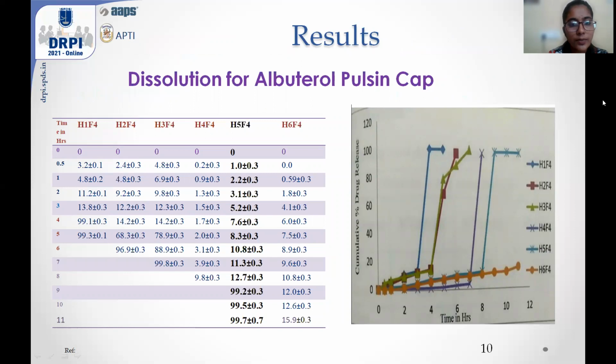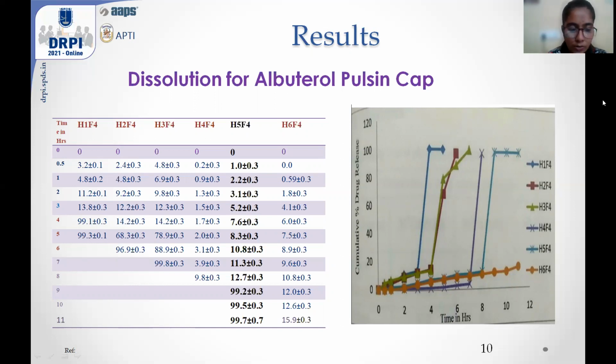Coming to the result of dissolution for albuterol pulsing cap. Similarly, for all these 6 formulations like H1F4, H2F4, H3F4, H4F4, H5F4, H6F4, I conducted dissolution studies. And here also, I observed that in H5F4 formulation, almost 100%, 99.97% of the drug got released within 11 hours.